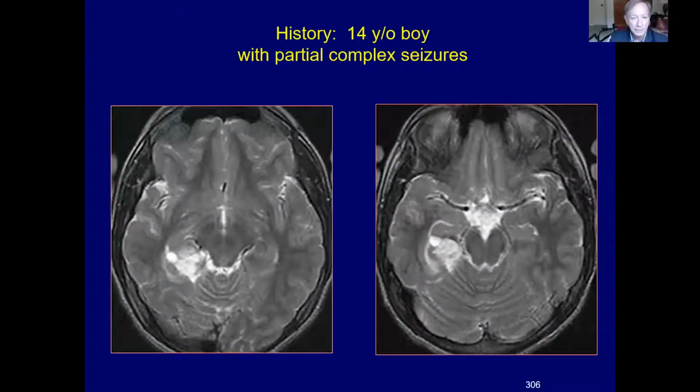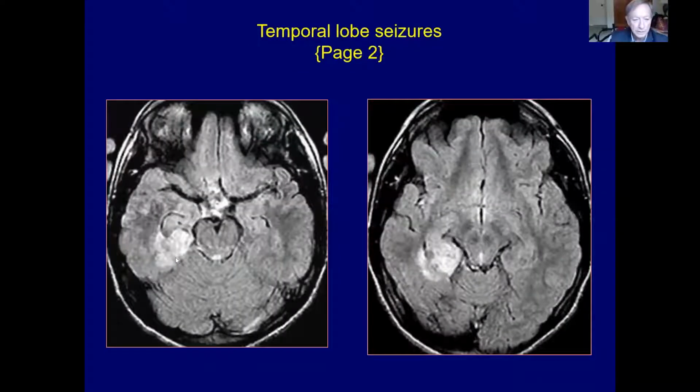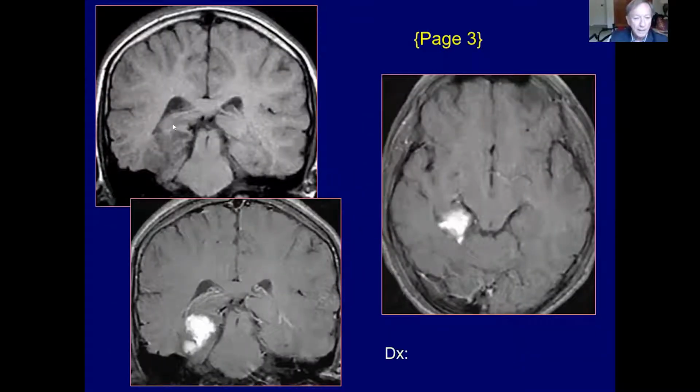This young boy had partial complex seizures, and on the T2 weighted imaging, there is a heterogeneous mass in the more posterior part of the medial temporal lobe. It has some cystic component to it. The FLAIR images show a similar abnormality. T1, heterogeneous hypointensity with some swelling, expansion of that region.